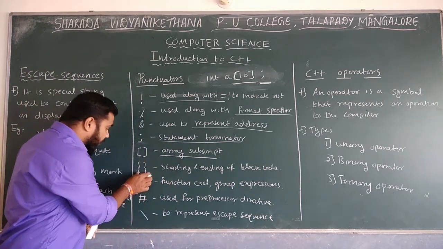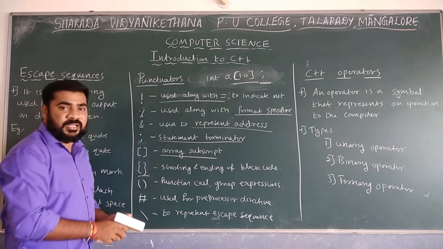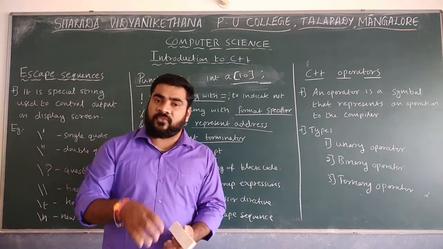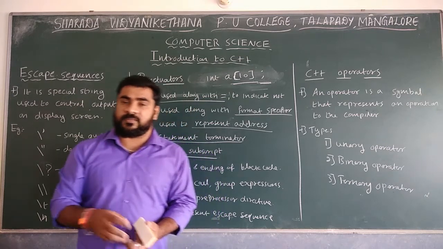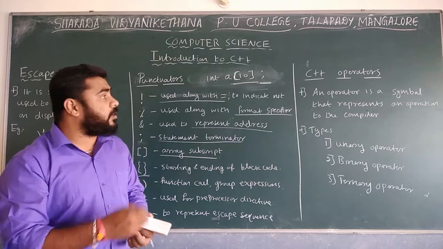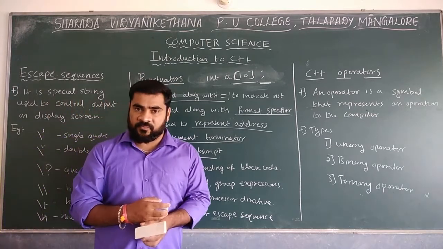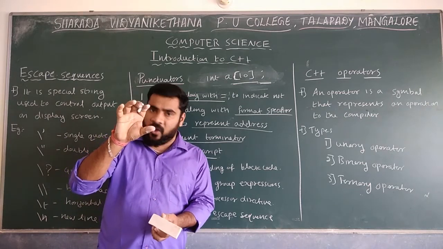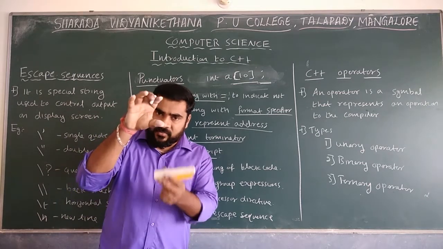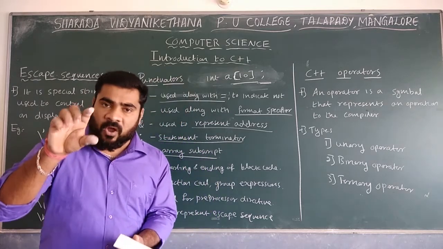The next one is the flower bracket. The flower bracket is mainly used for which purpose? It is used for code starting and ending. Whenever you write four to five lines of code together, if you want to make that one block, or one part, and the next lines a different part, that is a block of code.